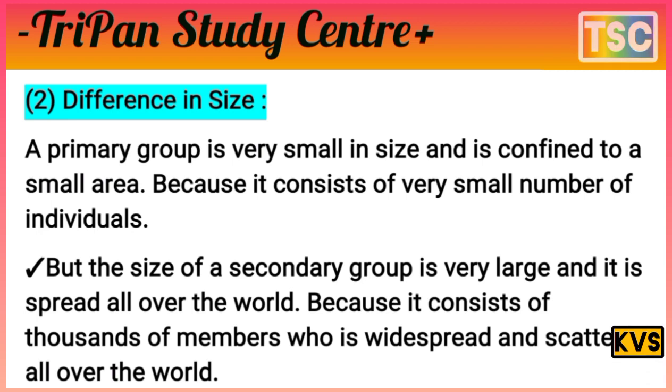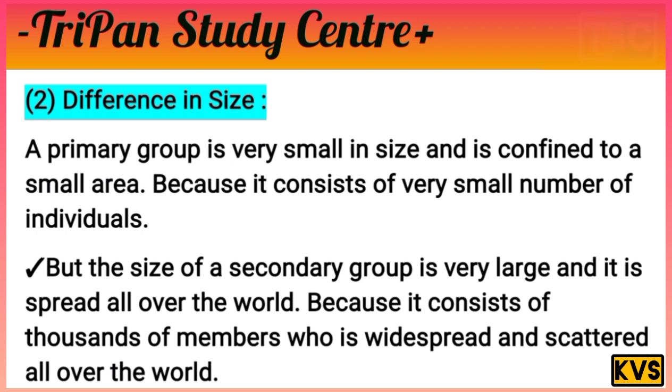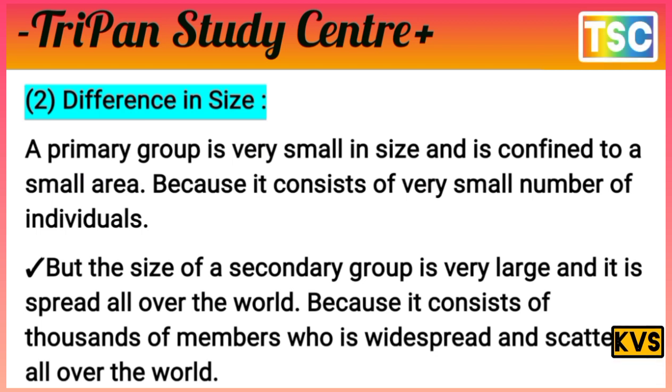But the size of a secondary group is very large and it is spread all over the world, because it consists of thousands of members who are scattered all over the world. Secondary group is very large, spread all over the world. That's the difference in size. Let's see the next point.